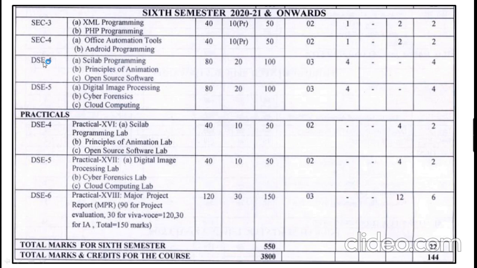Similarly, DSC 4 and DSC 5. In DSC 4, you will have Scilab programming, principles of animation, and open source software. Among these 3, the student has to choose any one and can study for 100 marks. Similarly, DSC 5 is also for 100 marks, and he or she can choose digital image processing, cyber forensics, or cloud computing. Among these 3, any one can be chosen by the student. So this is how the syllabus is framed for the 6th semester of the CBCS scheme.